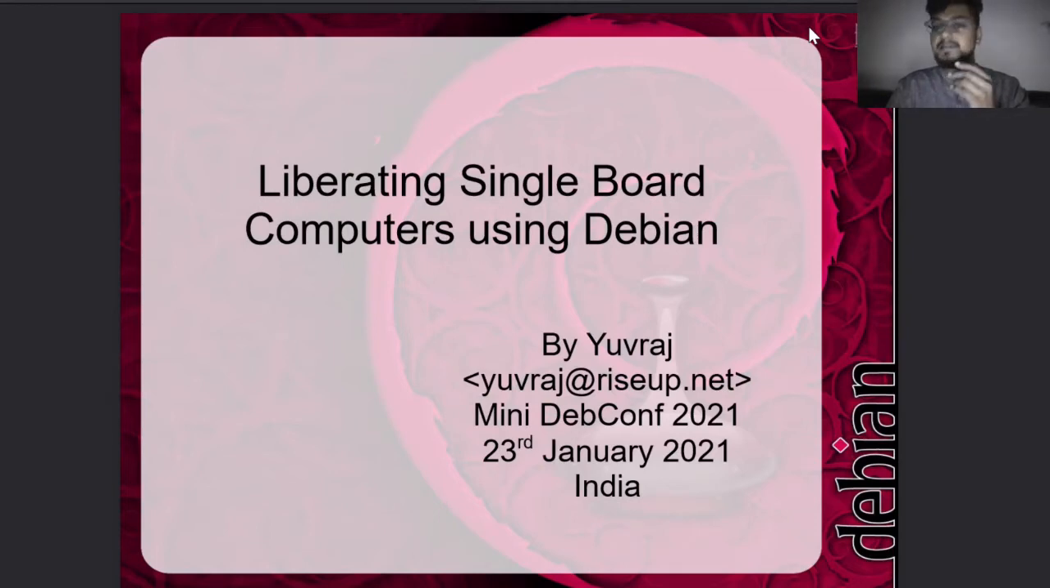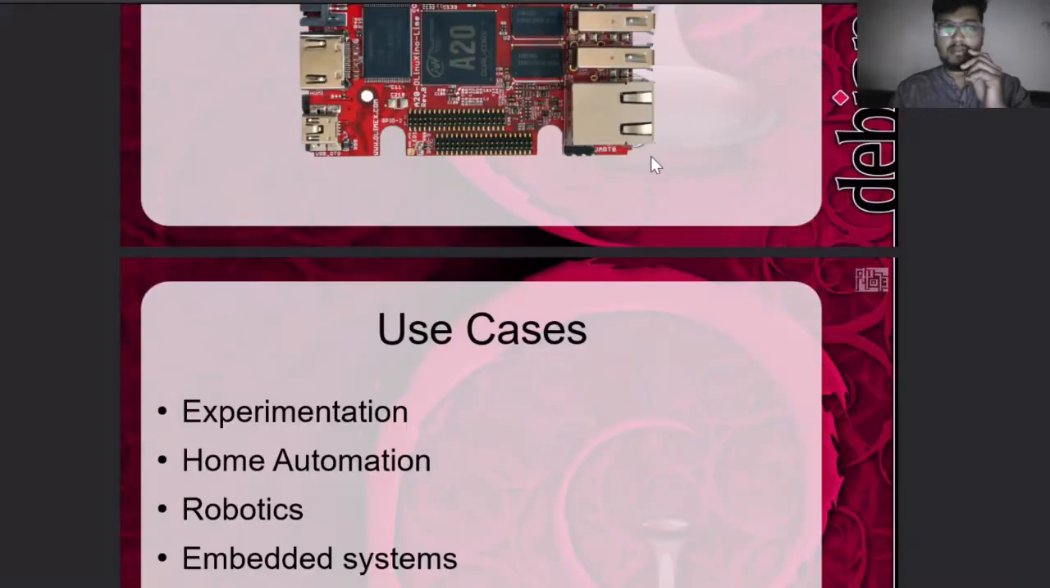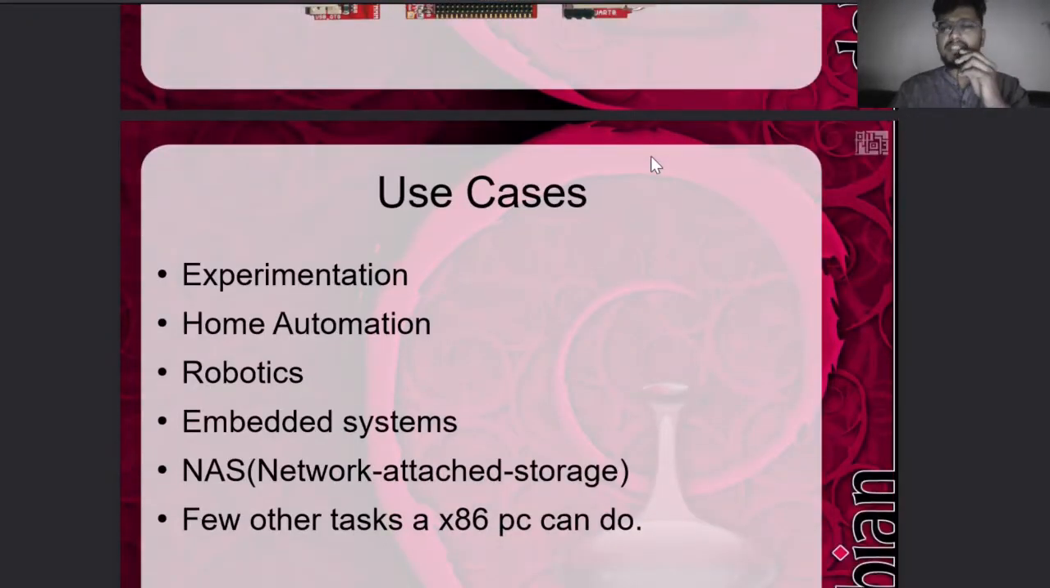What is an SBC? SBC is a single board computer. It is a fully functional machine built on a single circuit board, like a computer that fits into our palm, which has a microprocessor, memory, input output ports, the SATA ports, all these things. It has HDMI, SATA, network RJ45 ports, USB ports, all on a single board, and this is called a single board computer. So where do we use these single board computers?